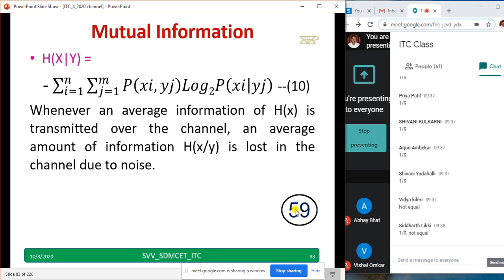Anyway, I have copied H of x given y. The mutual information I have to tell in the equation in the next slide. But this equation I am giving you once again. Try to understand H of x given y, and you will understand I equal to, because I make use of H of x given y in that. You can read it twice, thrice, or you can copy down.